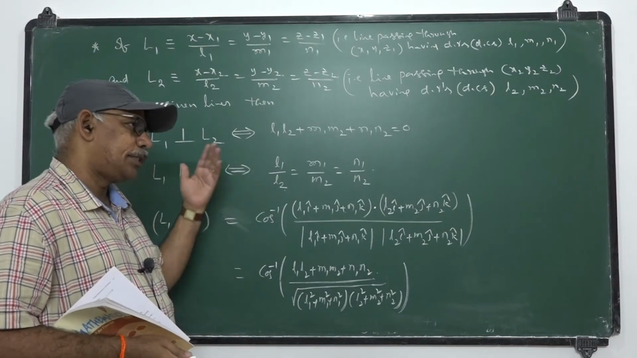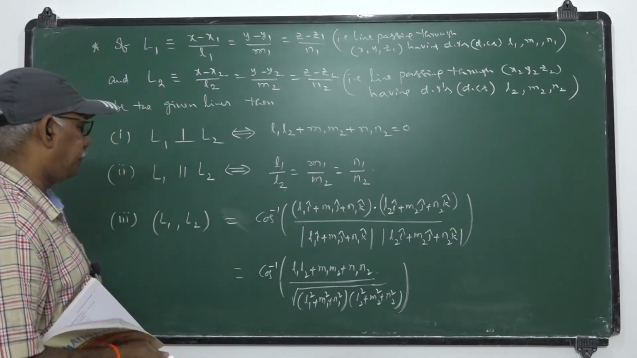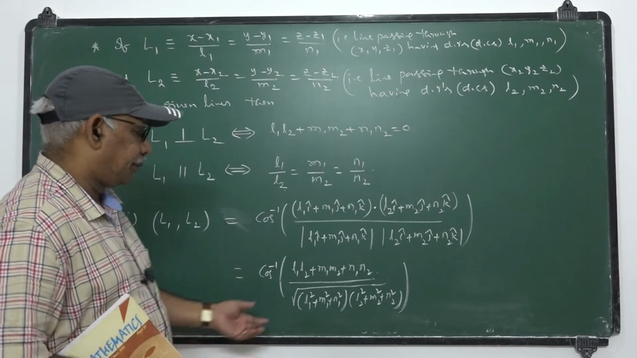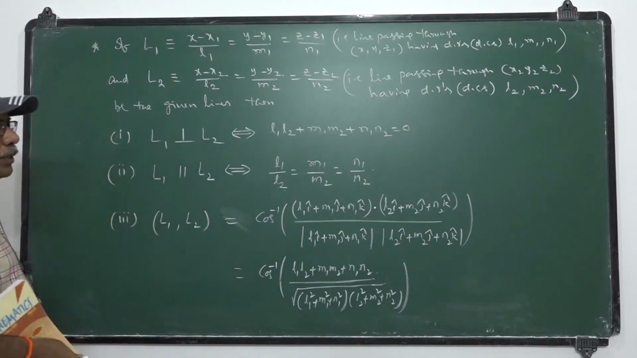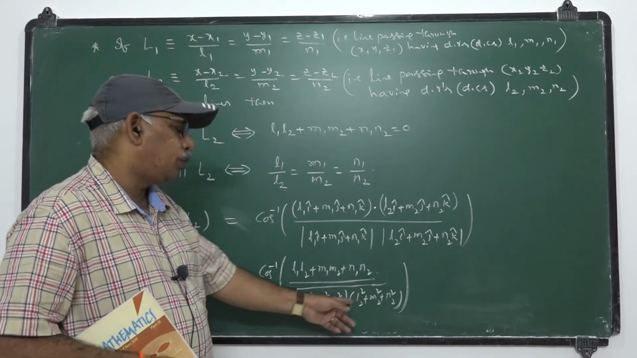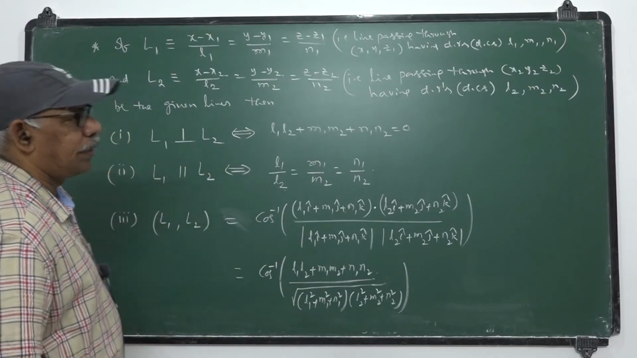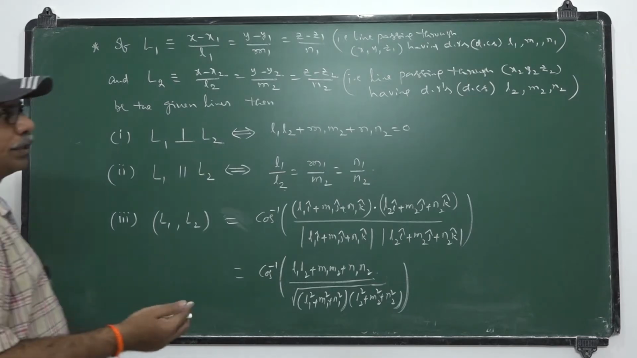In such case, once they are DCs, the angle is cos inverse of l1 l2 plus m1 m2 plus n1 n2. The angle between the two lines given by these equations is cos inverse of l1 l2 plus m1 m2 plus n1 n2 by square root of l1 square plus m1 square plus n1 square into l2 square plus m2 square plus n2 square. In case of direction cosines, these two are equal to 1. Hence, in such case, cos inverse of l1 l2 plus m1 m2 plus n1 n2 is the angle between the lines, provided that l1 m1 n1 and l2 m2 n2 are direction cosines.